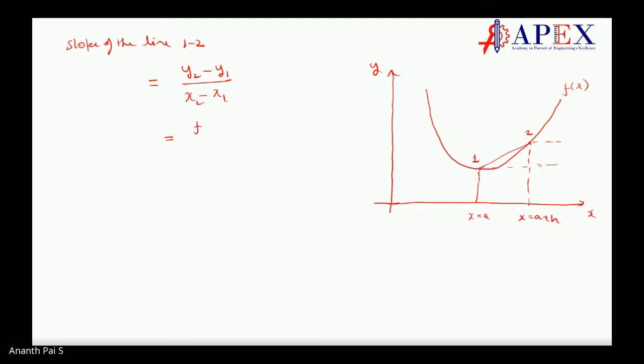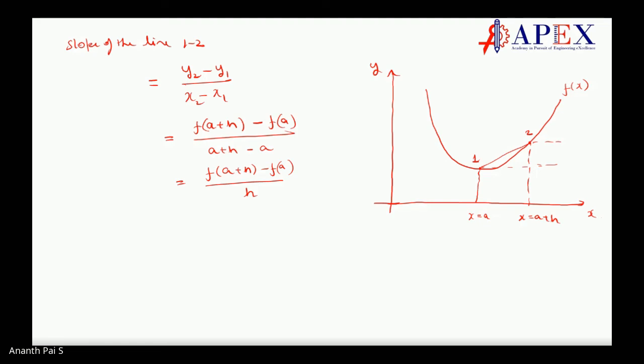This is f of a plus h minus f of a, divided by, what is x2? x2 is a plus h. What is x1? It is a. So this comes out as f of a plus h minus f of a divided by h. So this is the slope of the line.